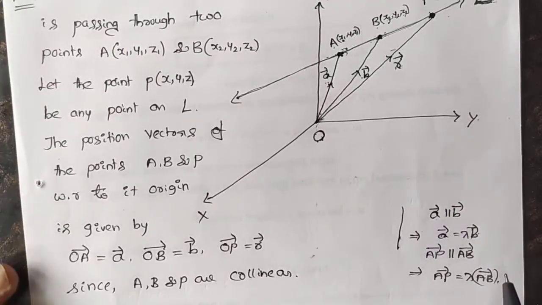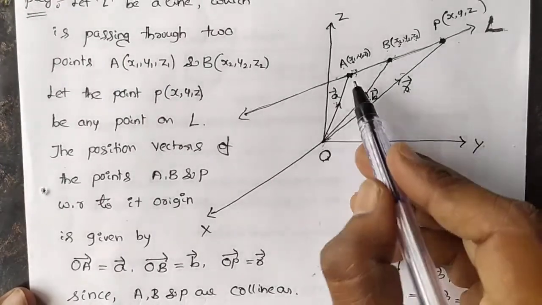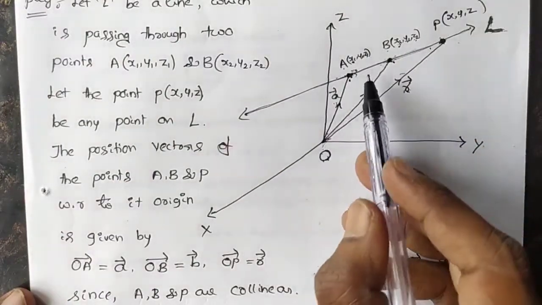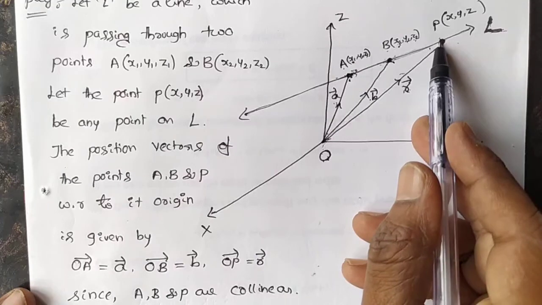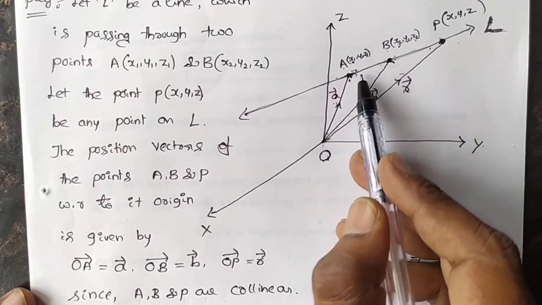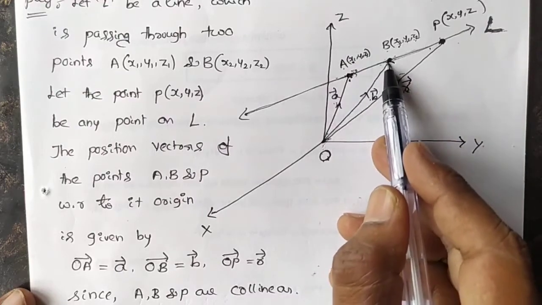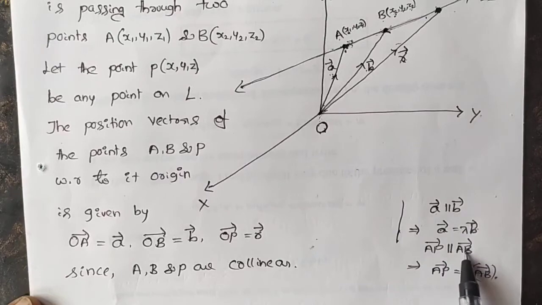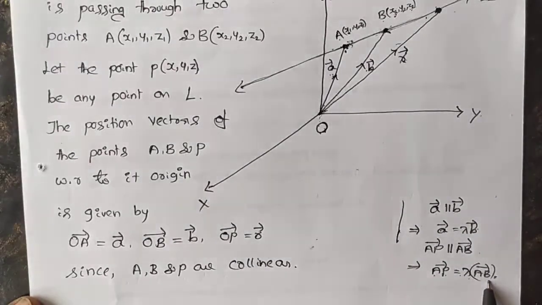Understand? Once again, A, B and P are collinear, then AP vector is parallel to AB vector. If AP vector is parallel to AB vector, then AP vector equals lambda into AB vector, right?